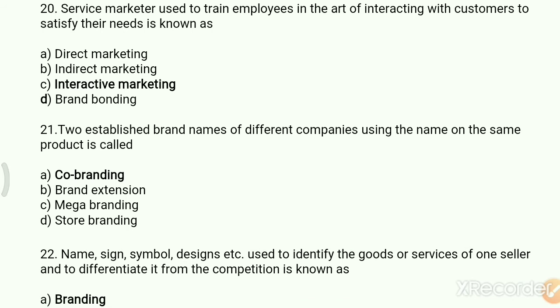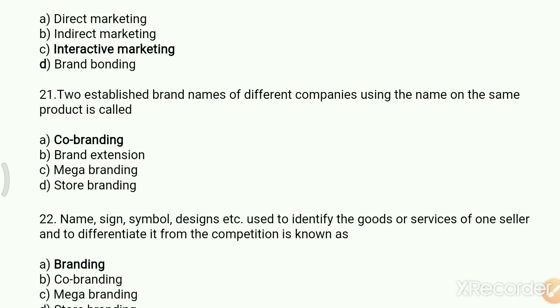Two established brand names of different companies using the name on the same product is called option A, co-branding, B, brand extension, C, mega branding, D, store branding. Here, the two established brand names of different companies are using the name on the same product. That's why the answer is co-branding.